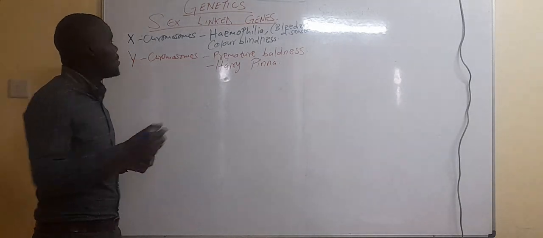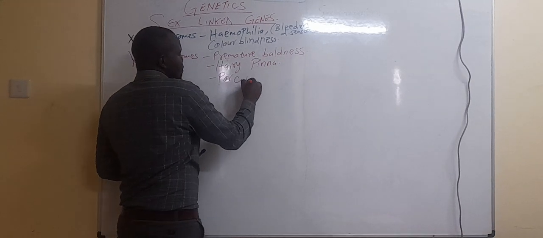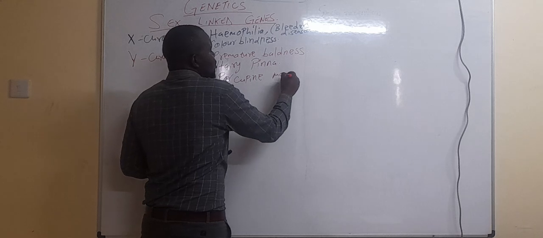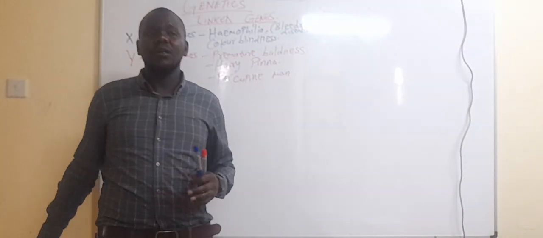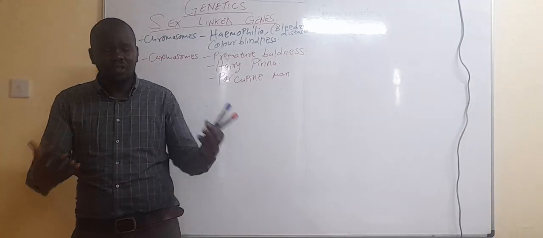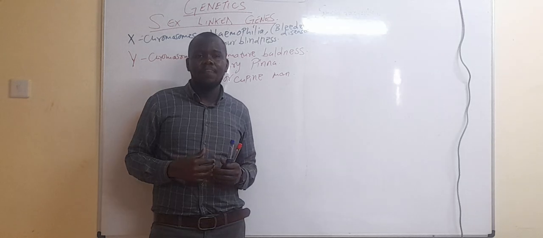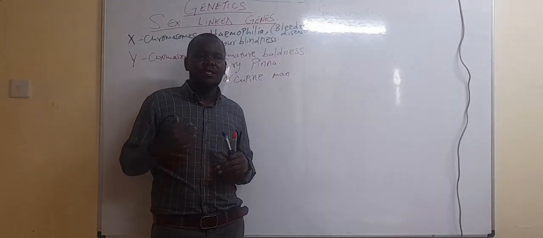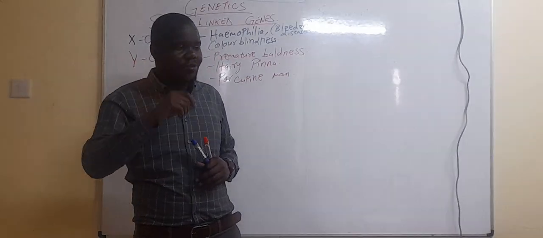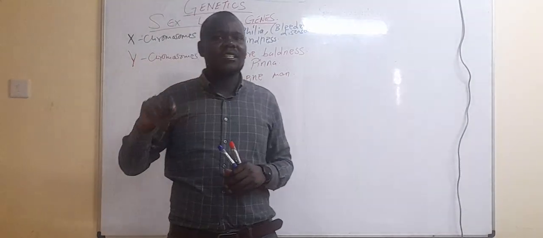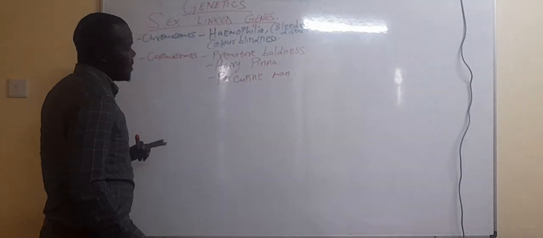And we have the porcupine man. This is a person where you check the skin, maybe the sole of the foot, and you find a lot of cracks and the skin being rough. It's a genetic disorder that makes the skin of the person, instead of being soft, become rough. That is about the sex-linked genes.